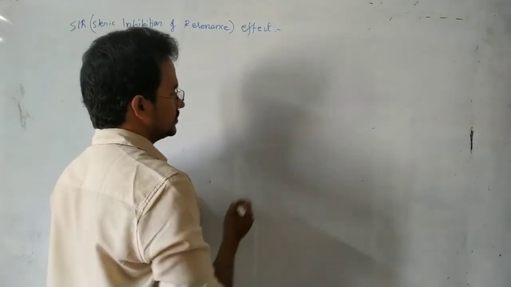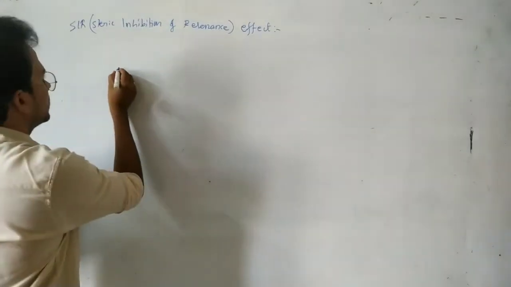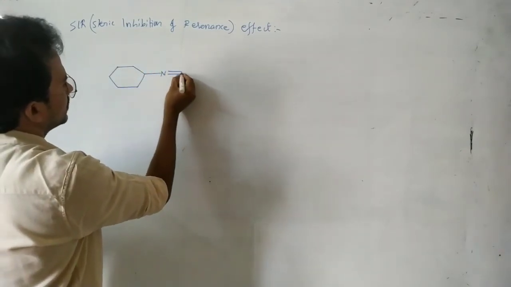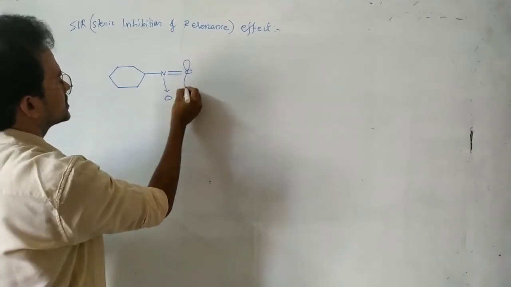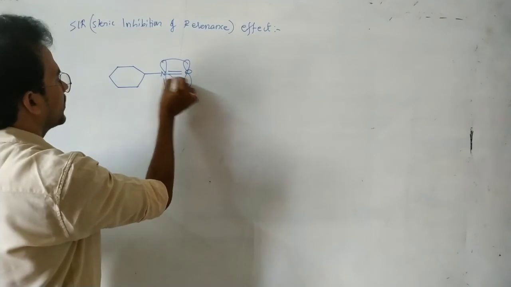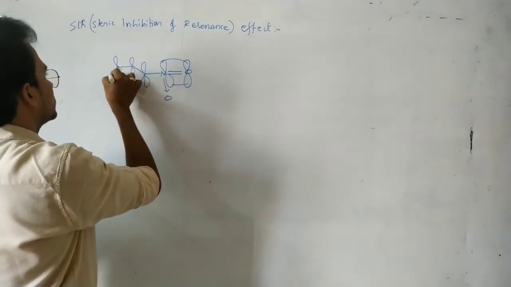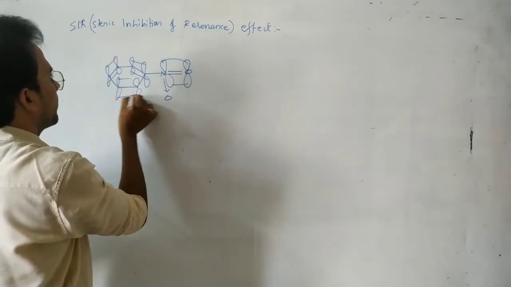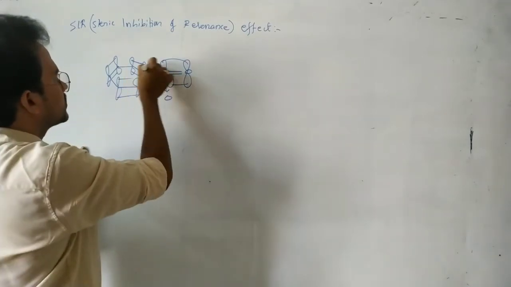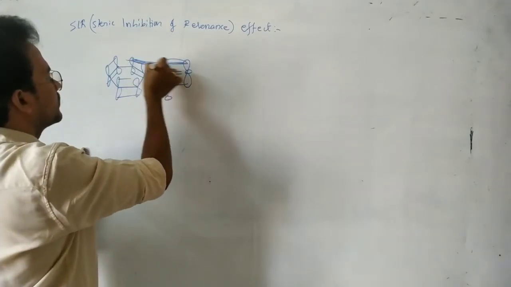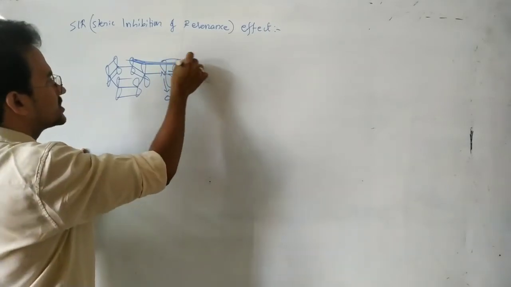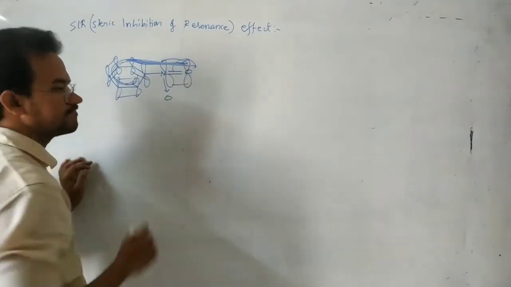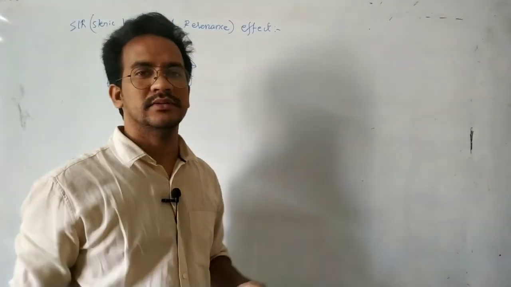First, suppose you see this one. Here in the case of nitrobenzene, this is a p orbital which forms a pi bond. Now here on the benzene ring, we have the p orbitals which form a pi bond. Now here these p orbitals are parallel. So that's why we can see the conjugation, due to the p orbitals being parallel.